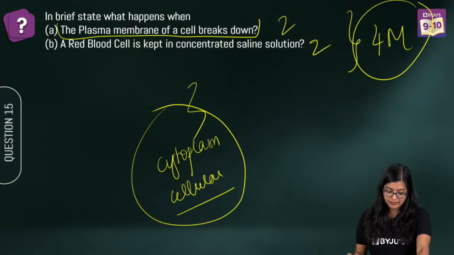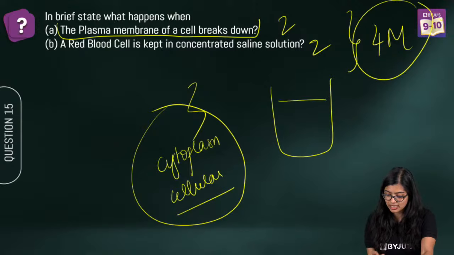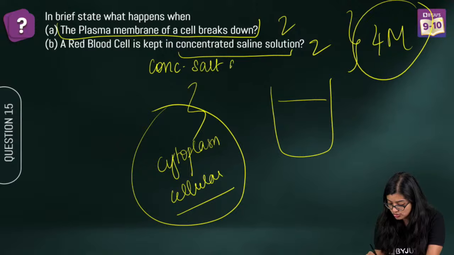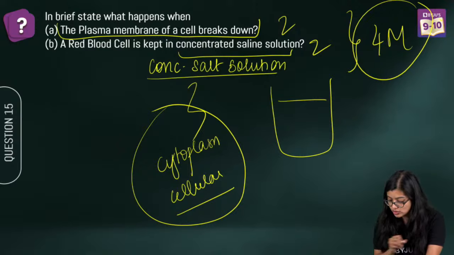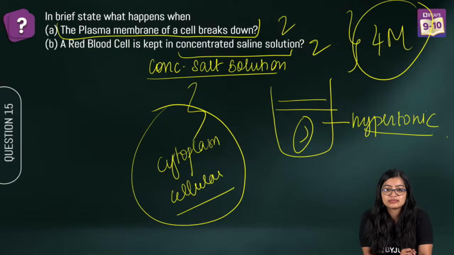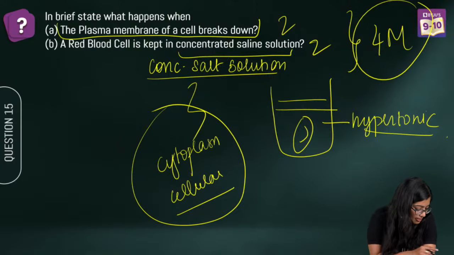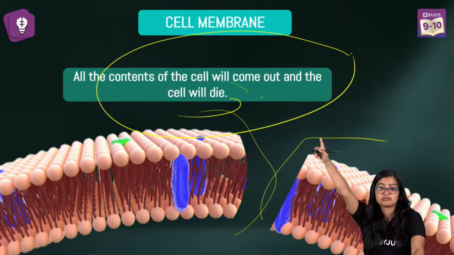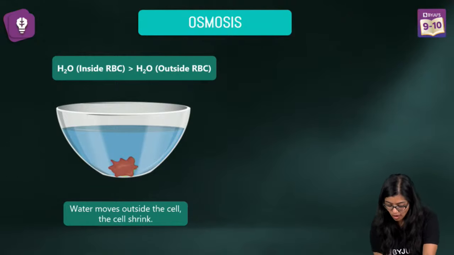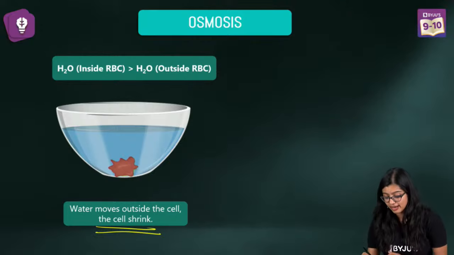Now moving on to the next one. When a red blood cell is kept in a concentrated saline solution or concentrated salt solution, what is going to happen? You have an RBC and you are keeping it in a hypertonic solution. What is going to happen? Will cell swell or cell will shrink? Guys, cell will not swell. Water moves outside, so the cell will shrink.